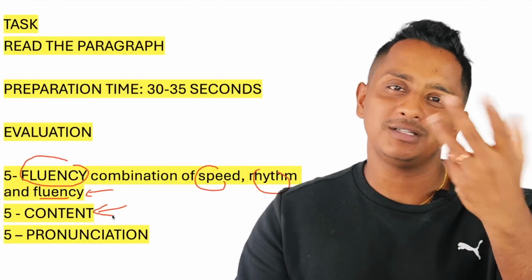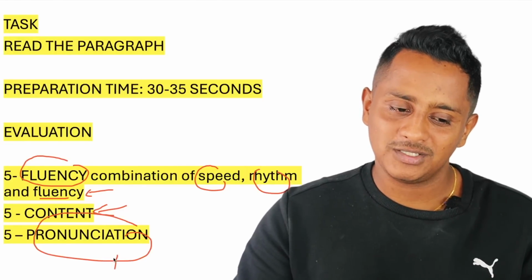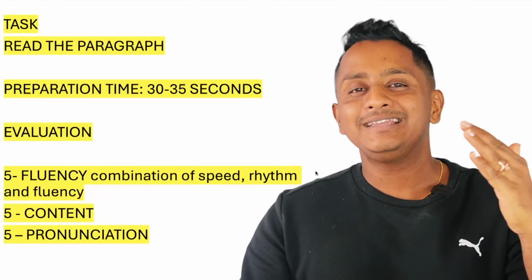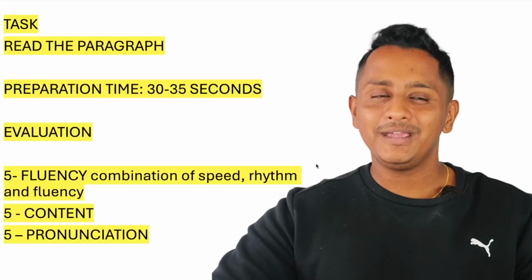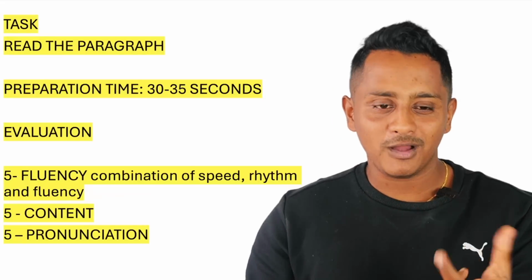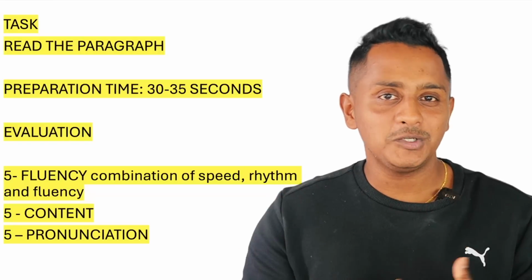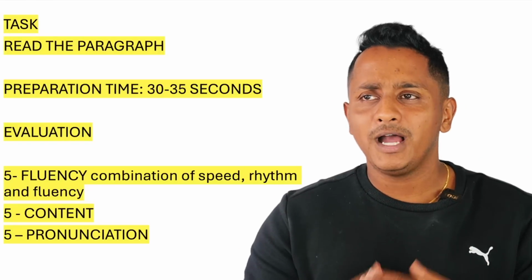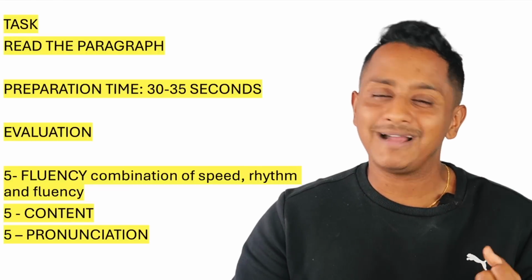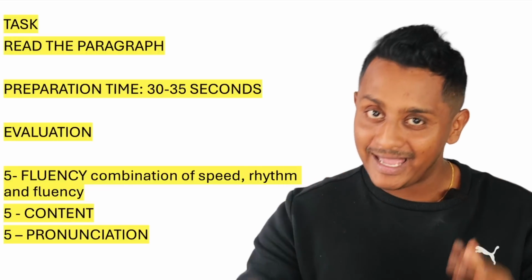Content is how many of the words exactly match. Pronunciation is the way you speak a particular word. Since they have given these three things, we have to explore a lot of possibilities and test cases. If I speak a word wrong, if I skip a word, if I mispronounce a word, if I speak only half, or if I speak the full text but very slowly, what is going to happen? We have a lot of test cases to explore and understand how the AI actually behaves.